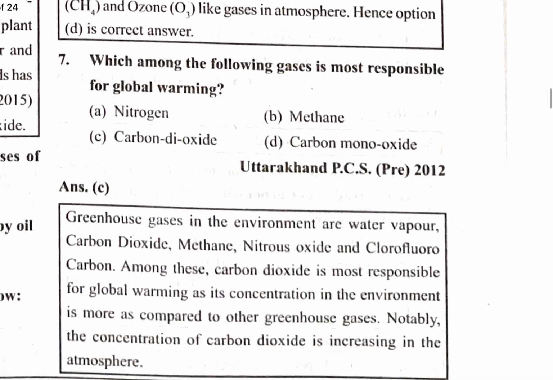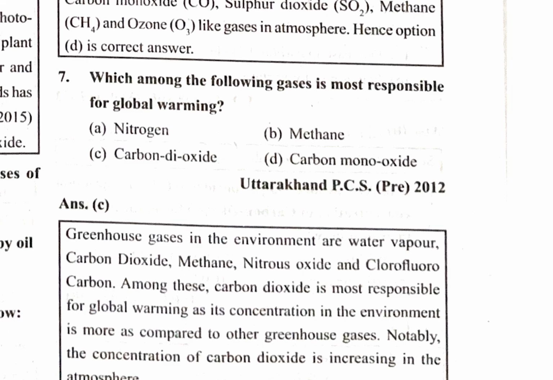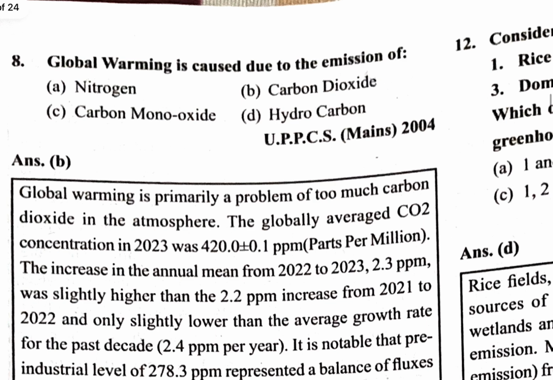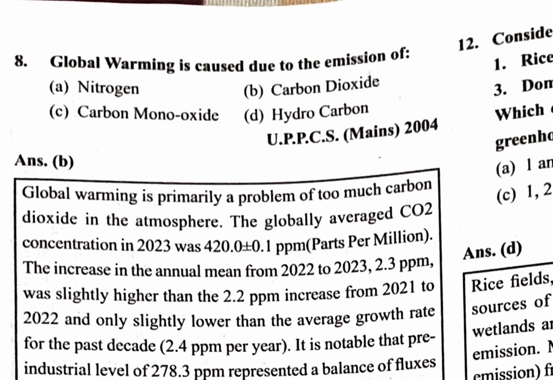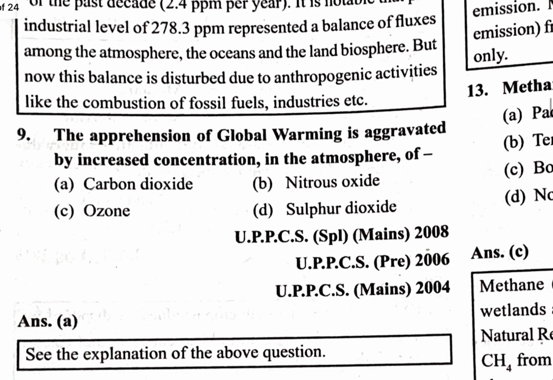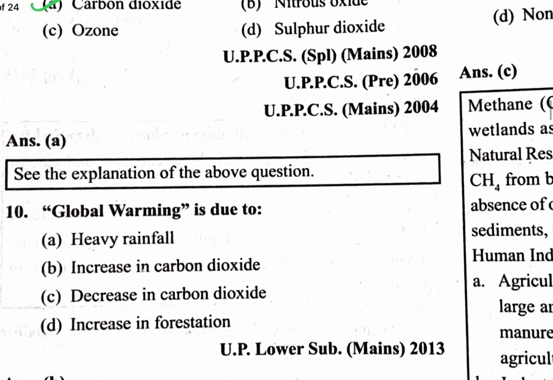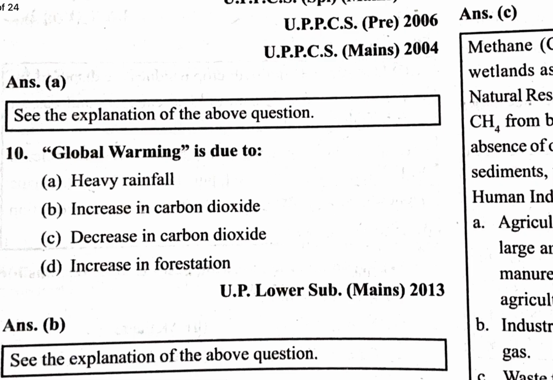Next question: which among the following gases is most responsible for global warming? Definitely carbon dioxide. Global warming is caused due to the emission of carbon dioxide. The apprehension of global warming is aggravated by the increased concentration in the atmosphere of carbon dioxide, which is the responsible factor. Global warming is due to the increase in temperature, caused by the increase in carbon dioxide.